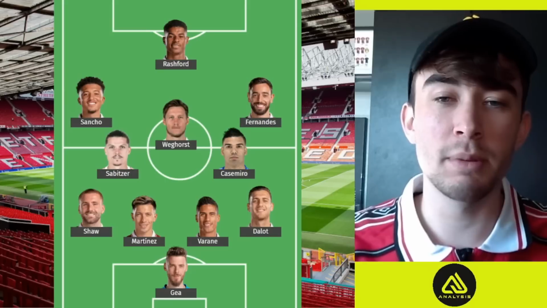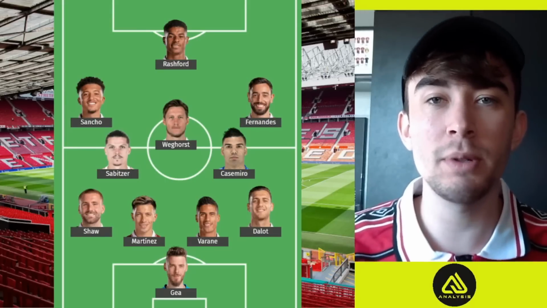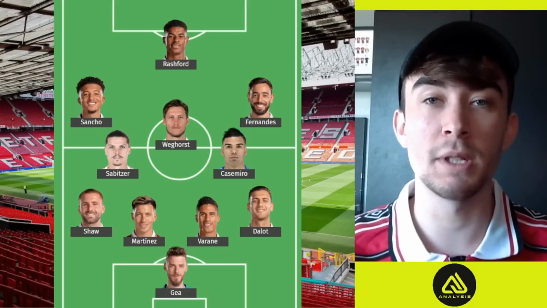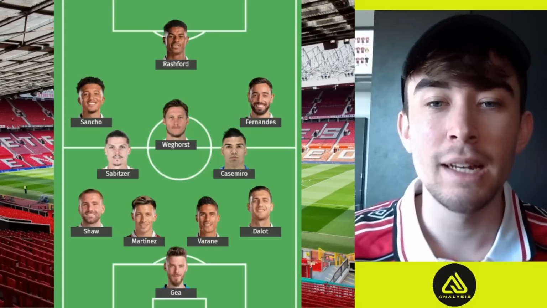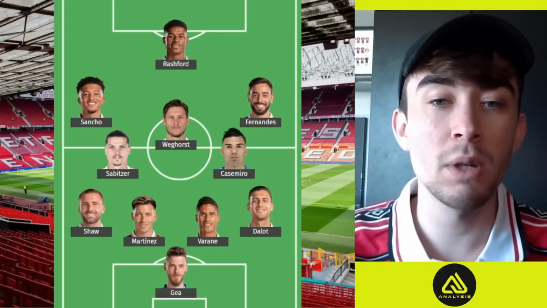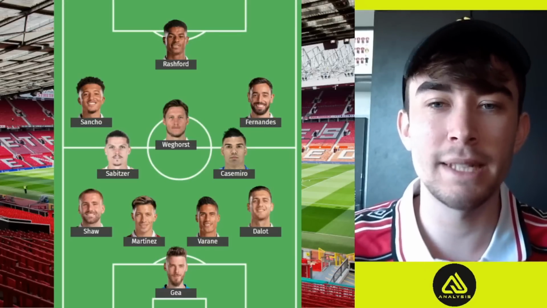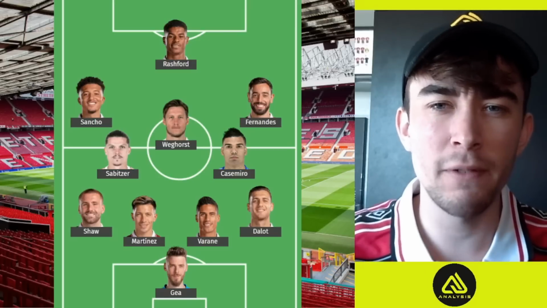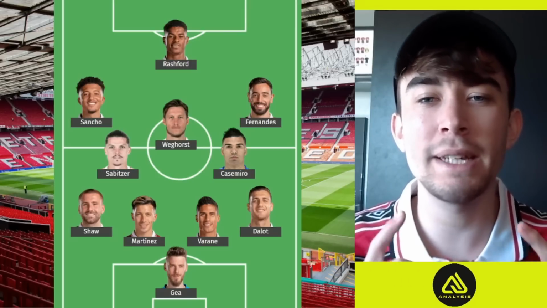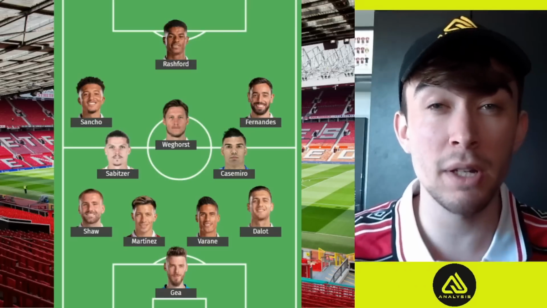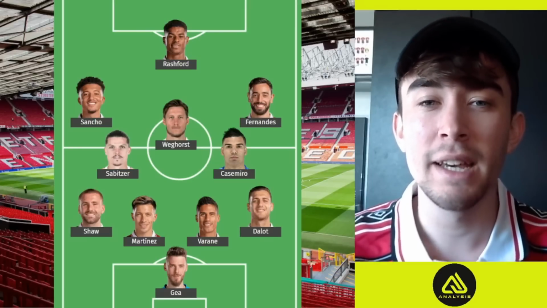Let's start off with the lineups, talk about Manchester United, where I think we will see a couple of changes because of returns from suspension, etc. Lisandro Martinez will definitely come into the team, which will mean Luke Shaw at left back, Varane at right centre back, and I'm going to go for Dalot at right back for a bit more security on the ball. We then got a Sabitzer and Casemiro double pivot for the first time at Manchester United.